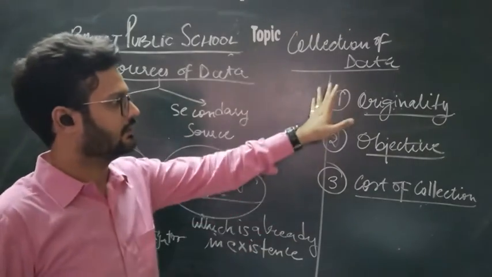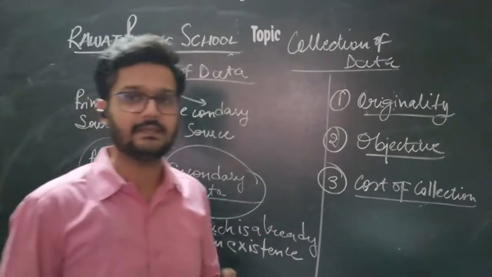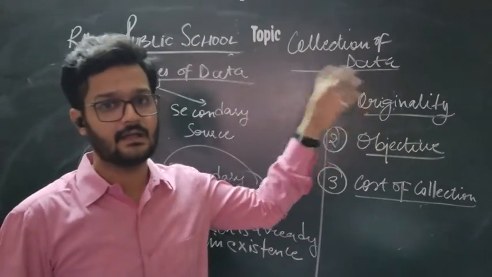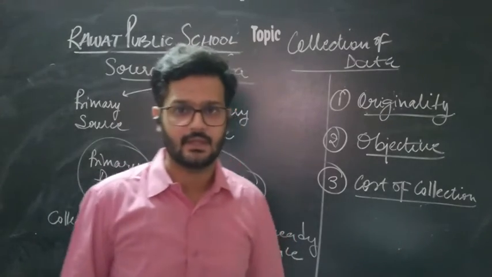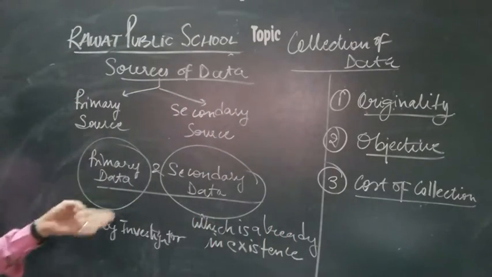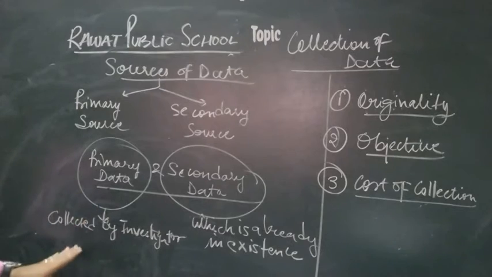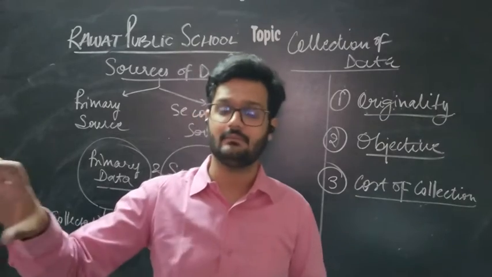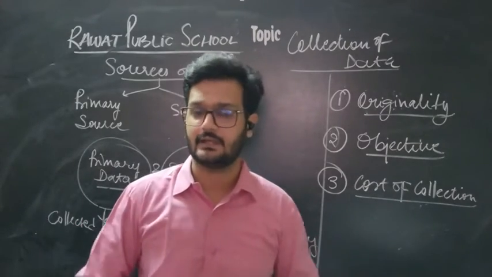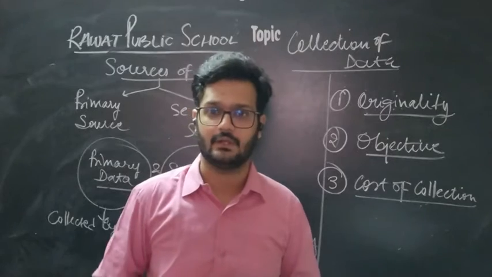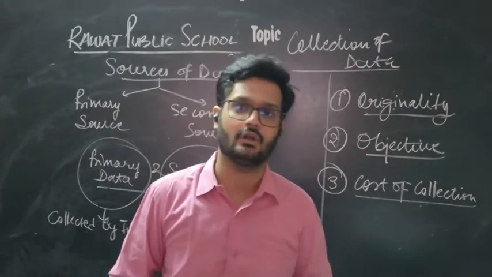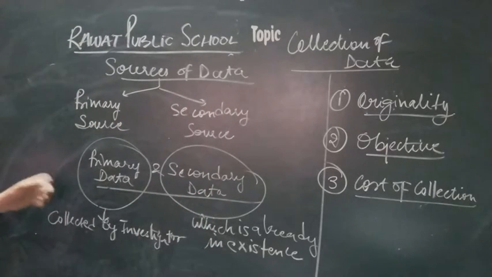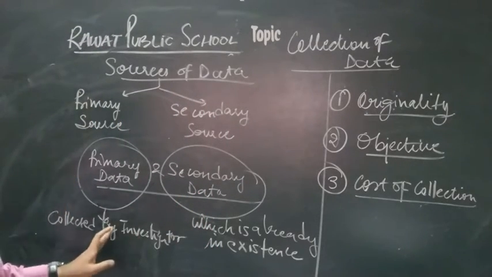Let's also study the difference between primary data and secondary data. Mainly there are three differences. The first one is originality. Primary data is also known as first-hand data and is original in nature, as we have ourselves collected the data from the origin, for the first time. It was not already printed or published somewhere. We have collected that information, so primary data is original in nature.